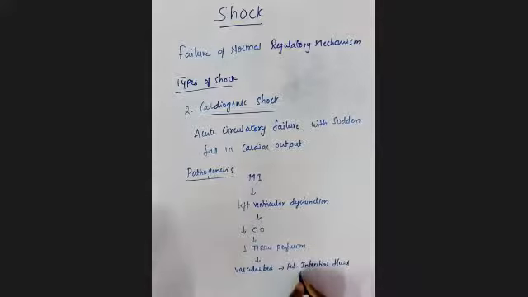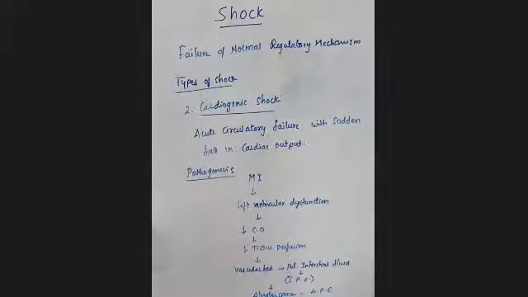This leads to the condition we call interstitial pulmonary edema. Later on, what happens? The fluid from the vascular bed moves into the alveolar spaces. This may lead to alveolar pulmonary edema.